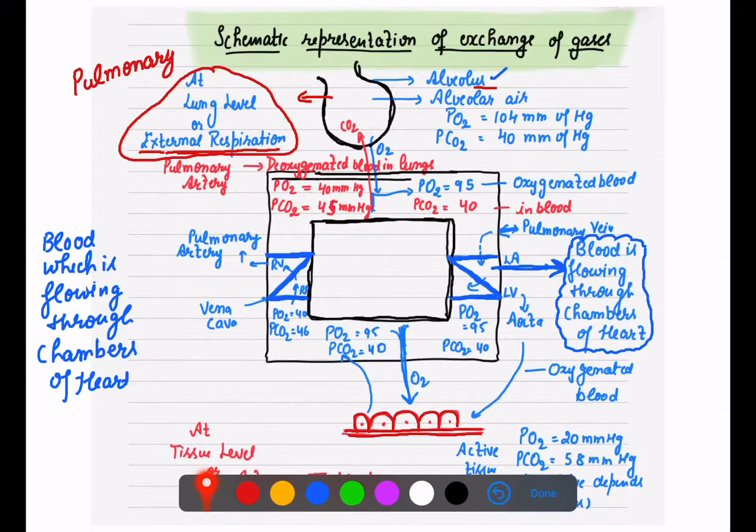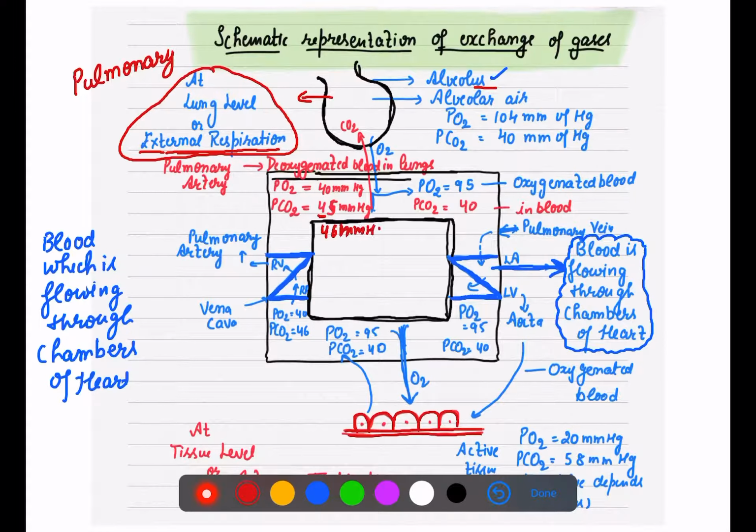What is the partial pressure of this deoxygenated blood? Partial pressure of oxygen will be 40 mm of mercury, and partial pressure of CO2 will be about 45 to 46. In a few books it is 45, and in a few books it is 46